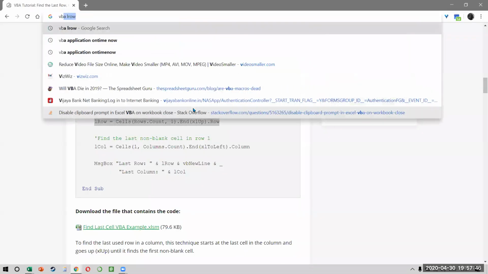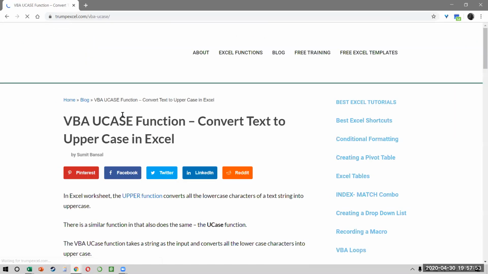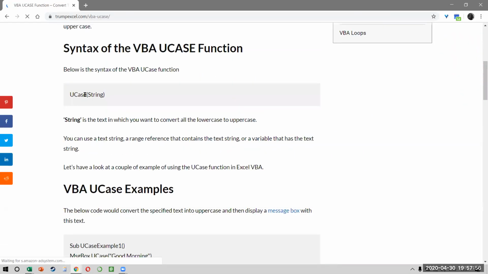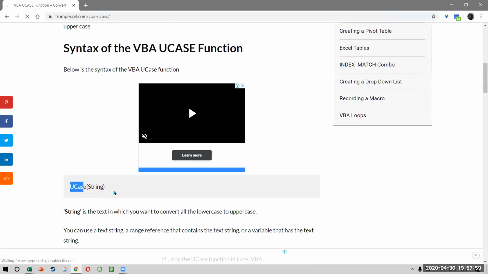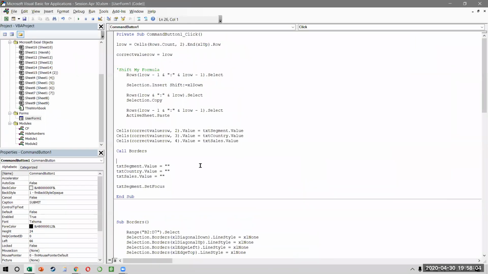Again, we can just Google, we can say VBA uppercase. It's called UCase. There's a different function, not upper, it's called UCase. And if you notice, it says, very simple, it says UCase of my string, like you do equal to upper. So if you notice, what I'm doing is, I'm making sure that when the user's value, which is text country.value, is coming inside my cell, it is coming as UCase like this.